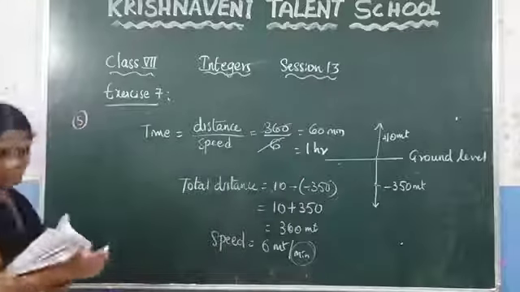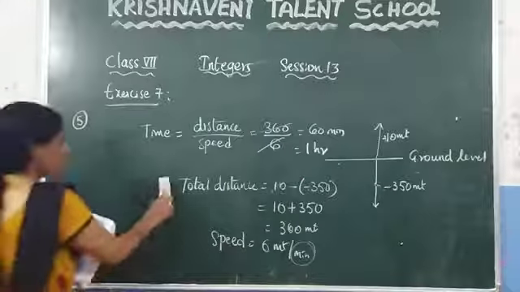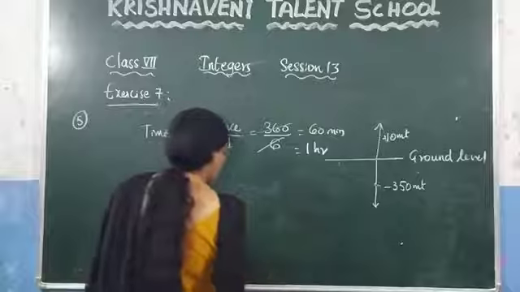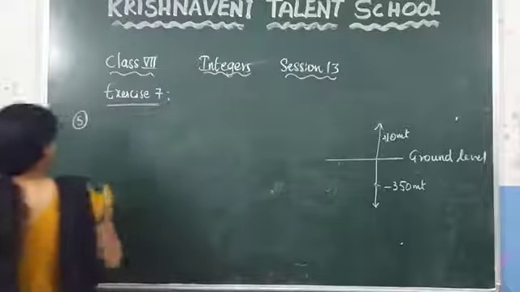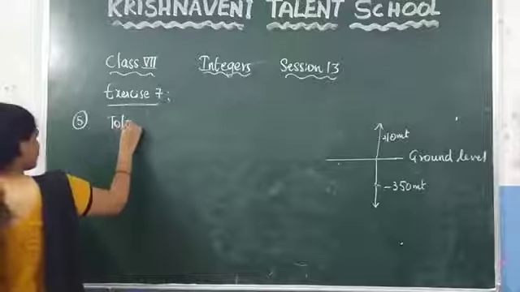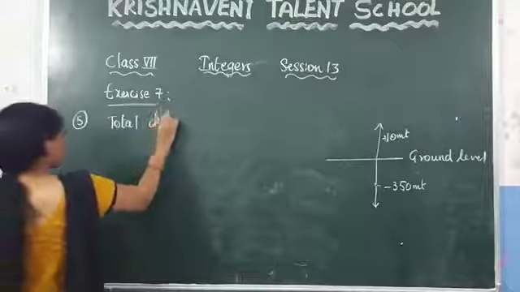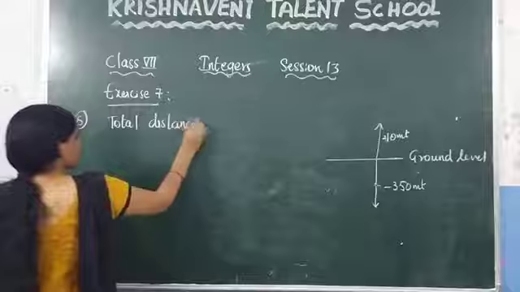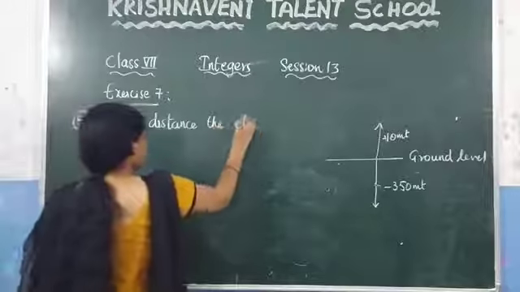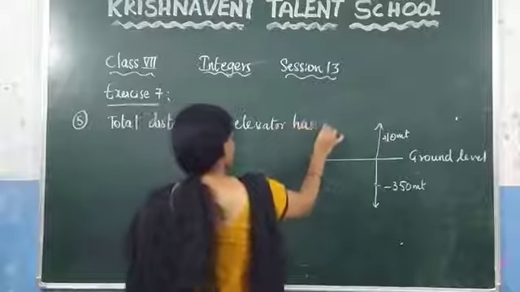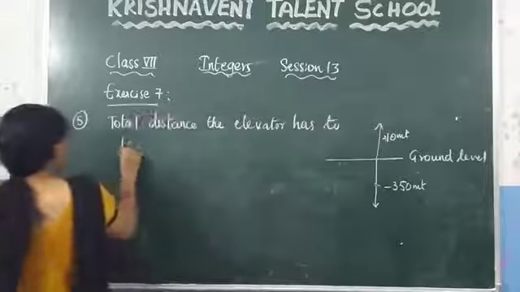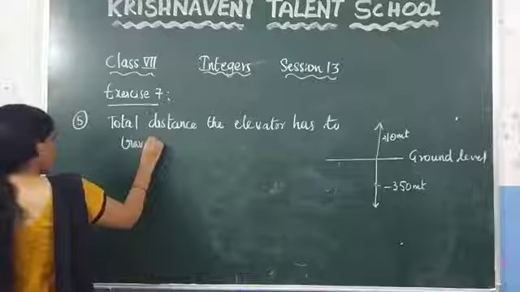Now, try this one. Find the total distance the elevator has to travel. How do you calculate?